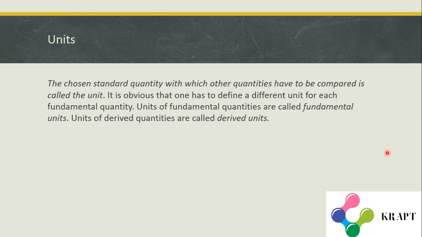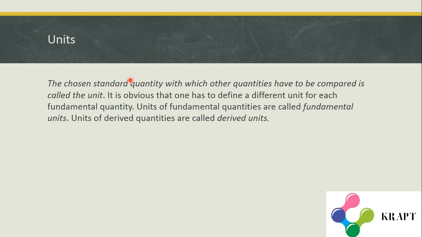Now units. The chosen standard quantity with which other quantities have to be compared is called the unit. You need not worry about the definition; you should just memorize it. So unit is a standard quantity.